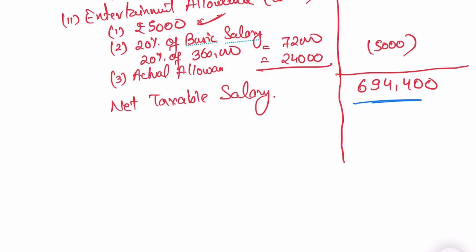And what if we compute as per the 75,000 deduction? So 7,49,400 minus 75,000 minus 5,000. That will be 6,69,400. That is as per the amendment of the standard deduction, which is increased to 75,000.